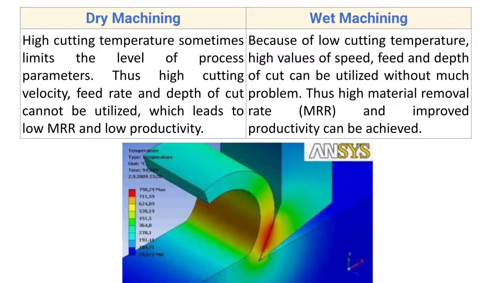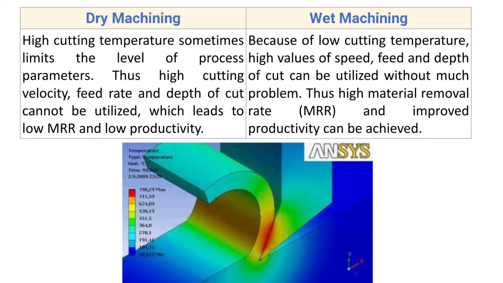So we have to work at low cutting speed, low feed rate and low depth of cut, due to which the material removal rate is less, and as the material removal rate is less, there is low productivity. This is the disadvantage of dry machining.